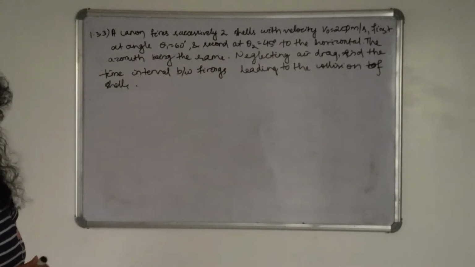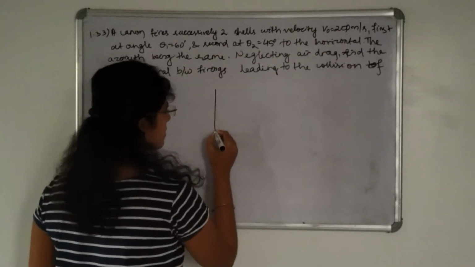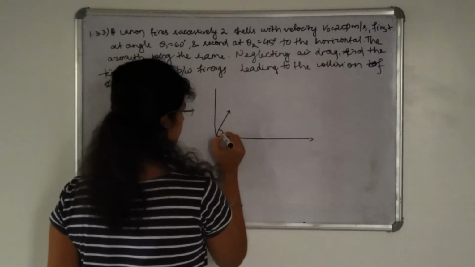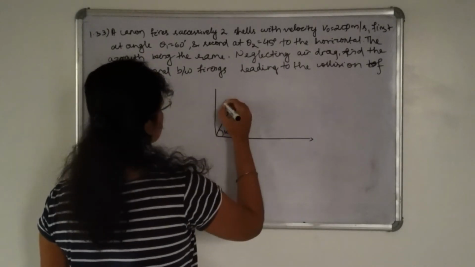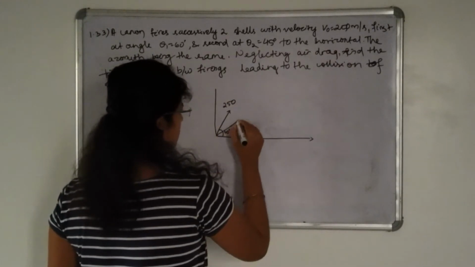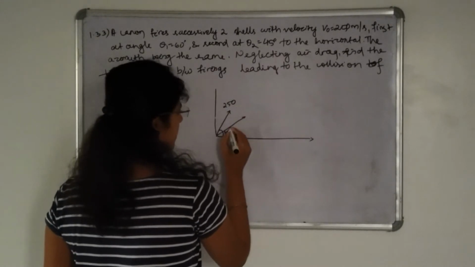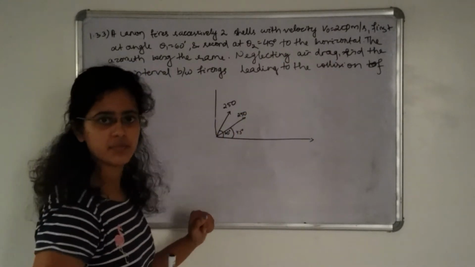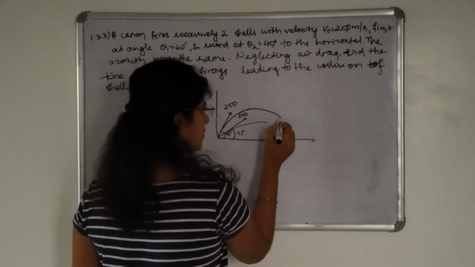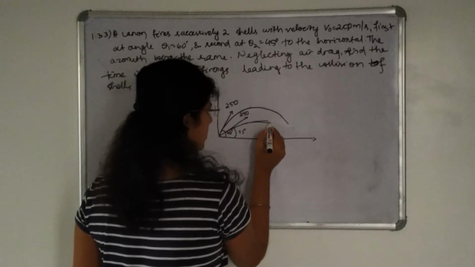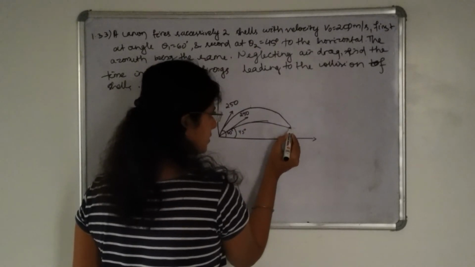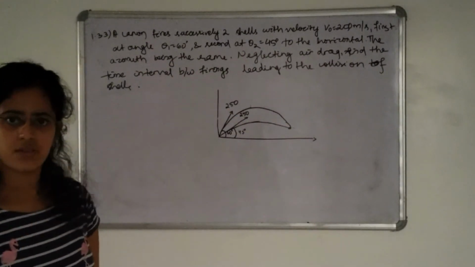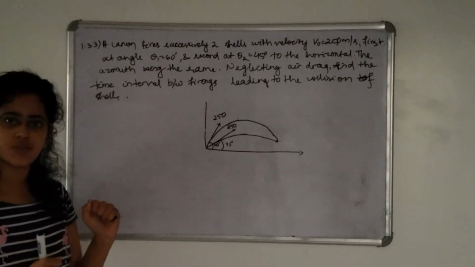So this will be the critical case. Here is the first shell fired at an angle 60 degree to the horizontal with velocity 250 meter per second, and here is the second shell. After firing this shell, it is fired at an angle 45 degree to the horizontal with velocity 250 meter per second. So this shell will cover this path and this shell will cover this path. Let us say after reaching this point both the shells will collide. So we have to find the time interval between these two firings.